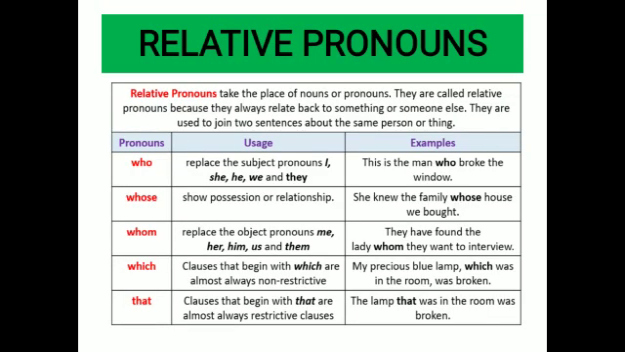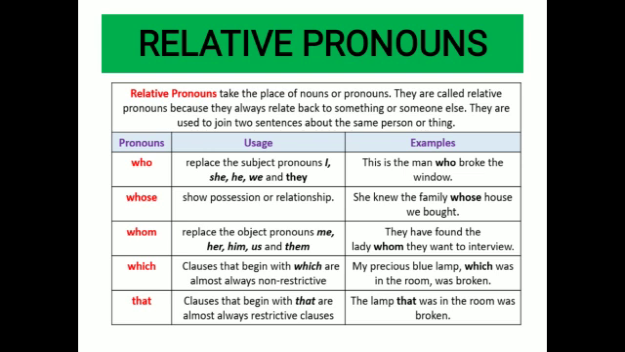The next one we have are relative pronouns. Very clear with the name relative, to show the relation. Relative pronouns take the place of nouns or pronouns. They may sometimes replace the pronouns also. They are called relative pronouns because they always relate back to something or someone else. They are used to join two sentences about the same person or thing. Means when two sentences are given about the same person or the same thing, they are used to combine these two sentences.